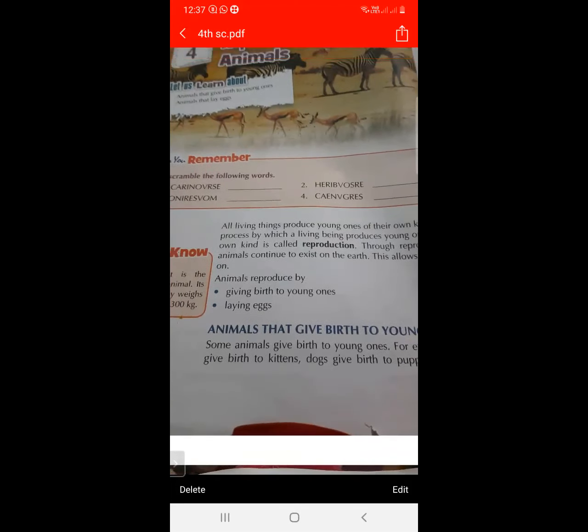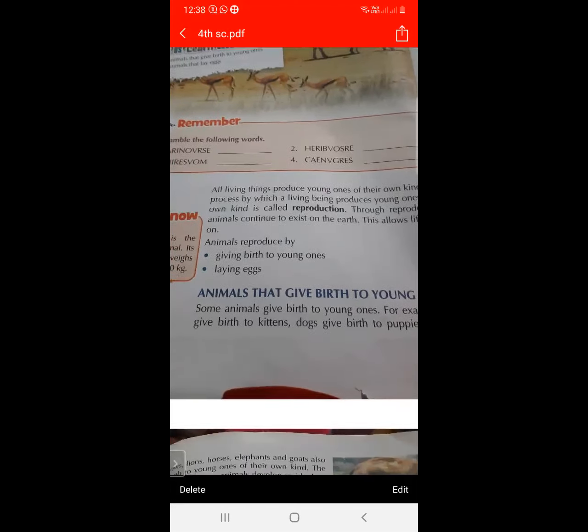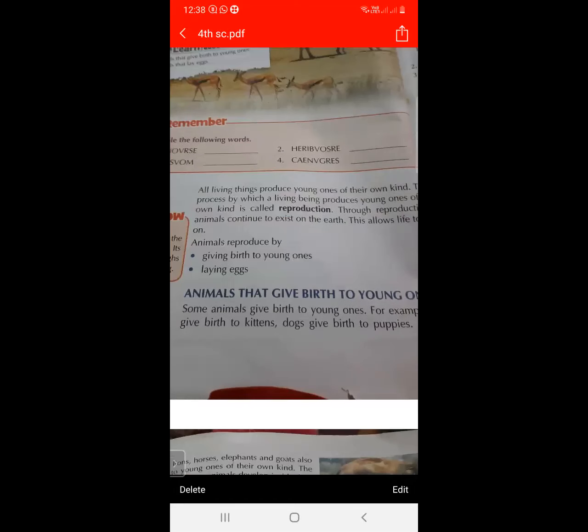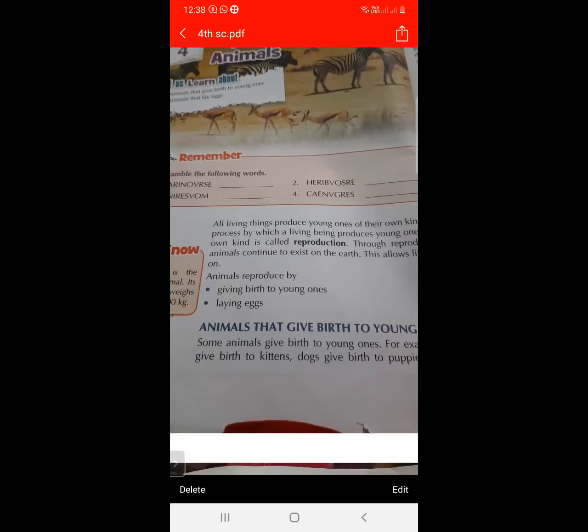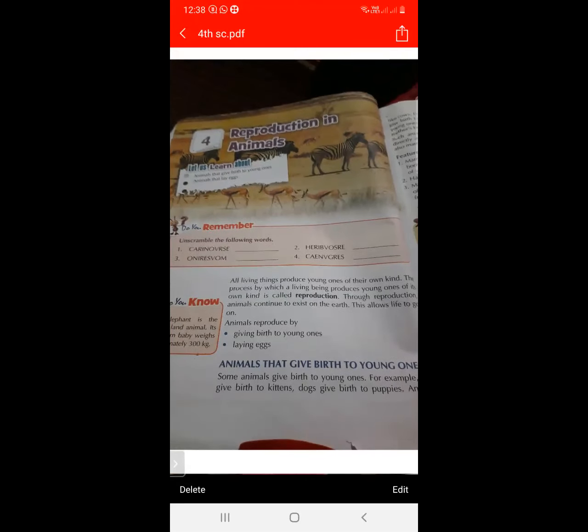The first is animals that give birth to the young ones. Some animals give birth to the young ones. For example, cats give birth to kittens and dogs give birth to puppies. And what is the young one of a dog? Puppies. And what is the young one of a cat? Kitten. So kitten is the young one of a cat and puppies are the young ones of a dog.